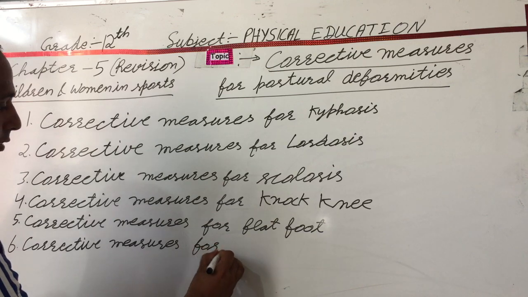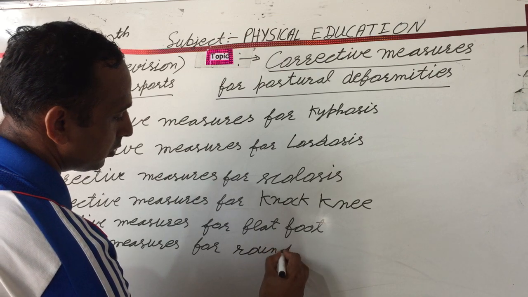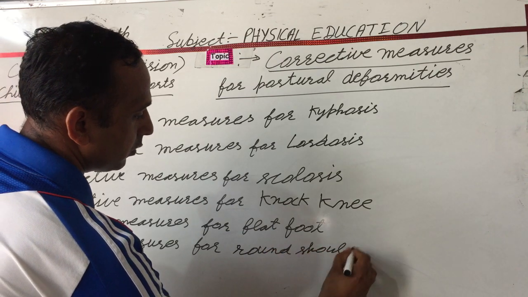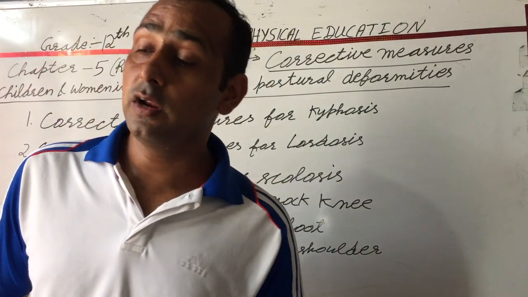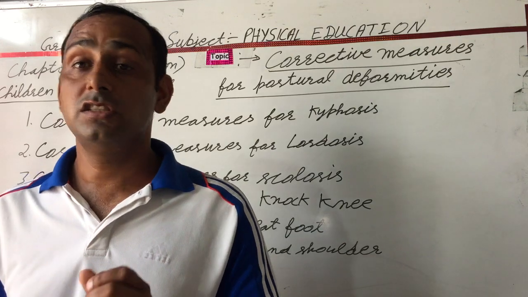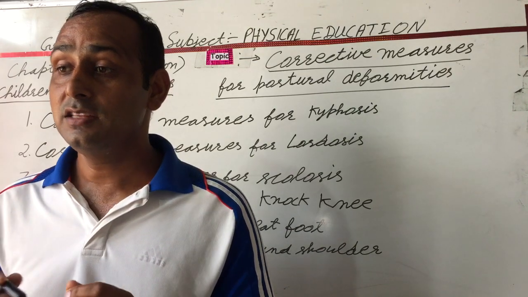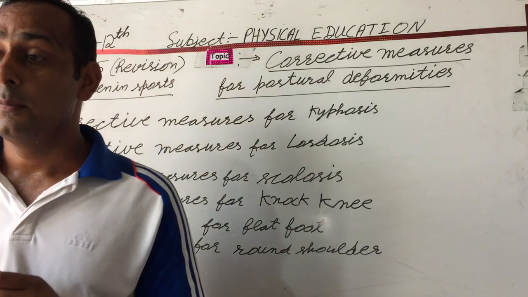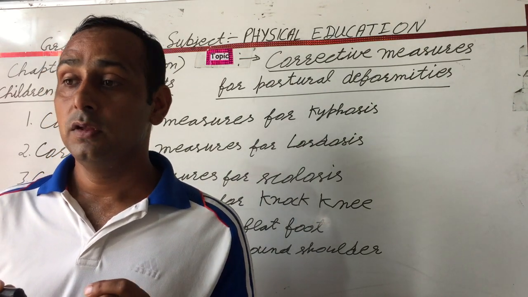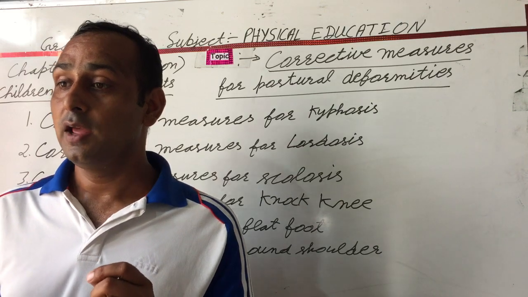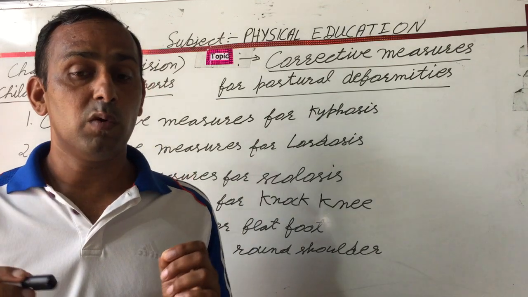Corrective measures for round shoulder. First is to sit on a chair, rest the back against it, pull the shoulders backward and look upward. Second is to keep the tips of your fingers on your shoulders and rotate the elbows in clockwise and anti-clockwise directions.